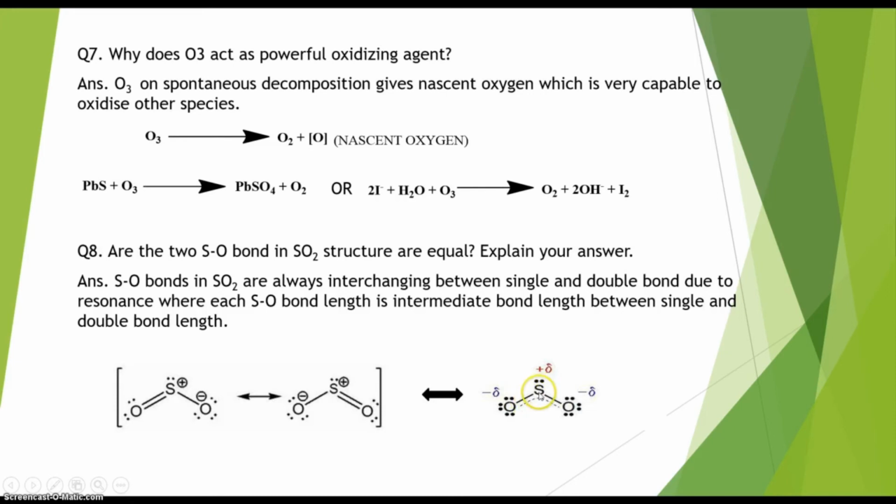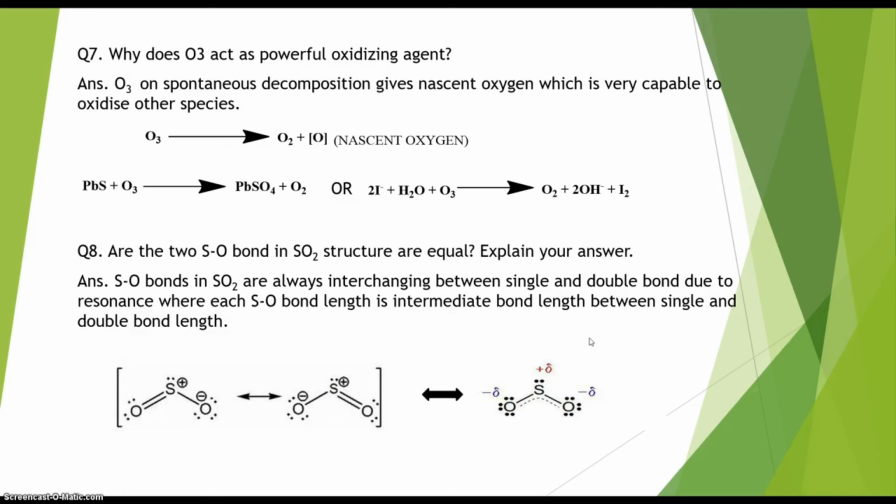It is in between, because both the single bond character and the double bond character of the sulfur oxygen bond are present. So if we calculate the sulfur oxygen bond length, we would find an intermediate bond length between single and double bond length. That's why these two sulfur oxygen bonds become equivalent and have a similar bond length, intermediate between single and double bond length. So the two sulfur oxygen bonds in SO2 are equivalent and have the same bond length, and this is due to resonance.